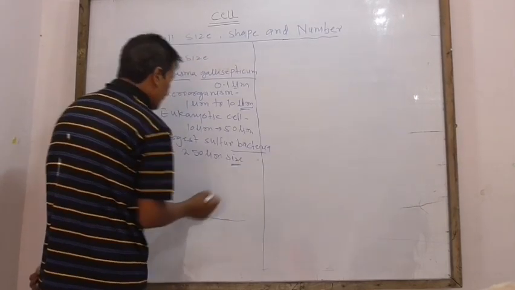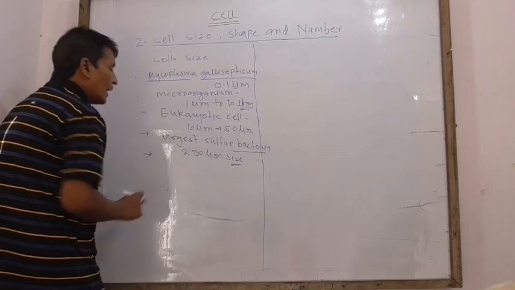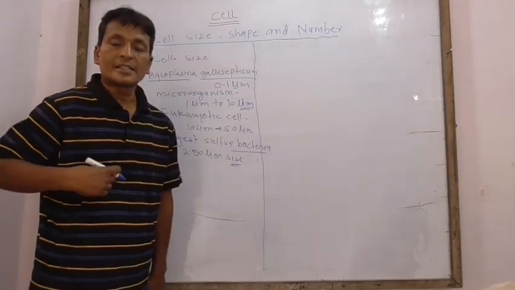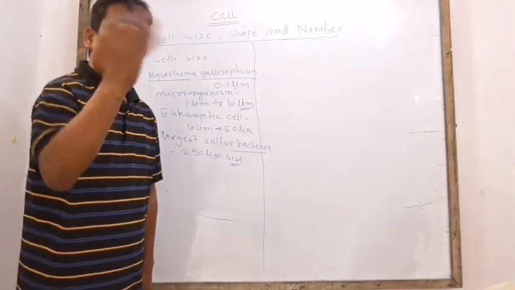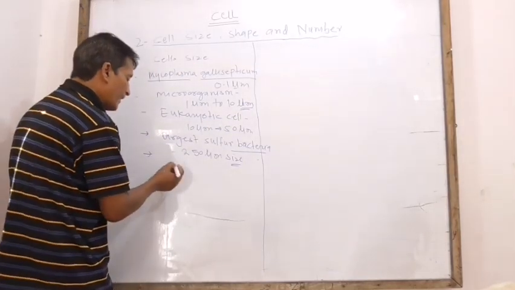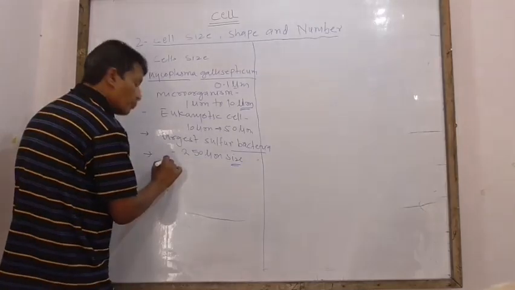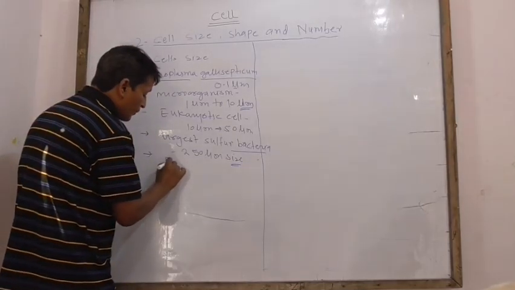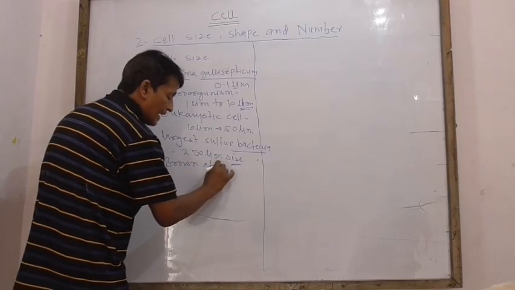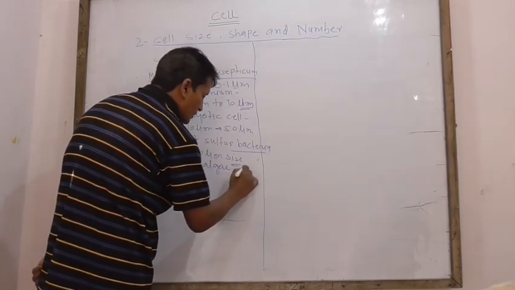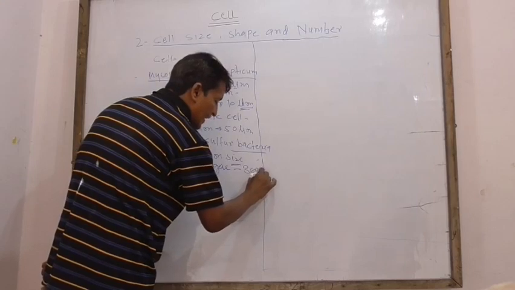This is amazing. And the largest cell in an organism is in brown algae, approximately 300 m.